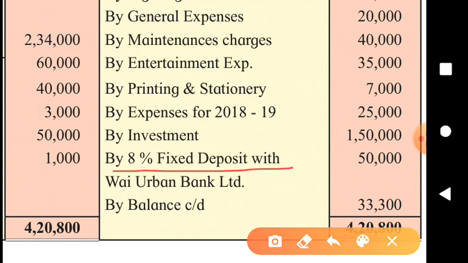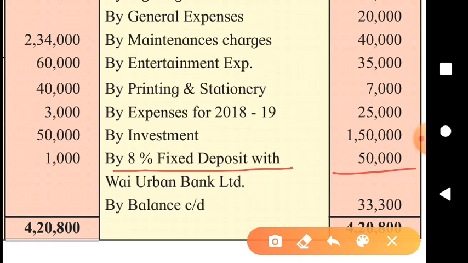Yes, this is an important item, that is 8% FD. Hidden adjustment is there. 50,000 we have maintained with bank in form of fixed deposit. 8% of 50,000, 4,000. 4,000 is the interest we should get annually, and date of FD is not given in the problem, so we are required to assume that this FD was made on the first day of the year, so we are eligible for 12-month interest, that is 8% of 50,000, 4,000.